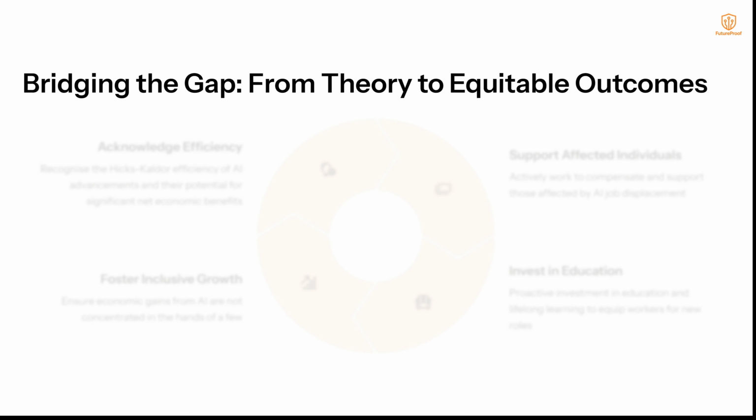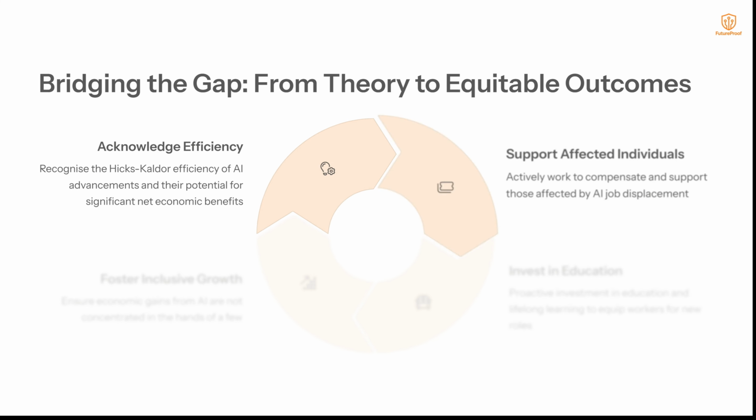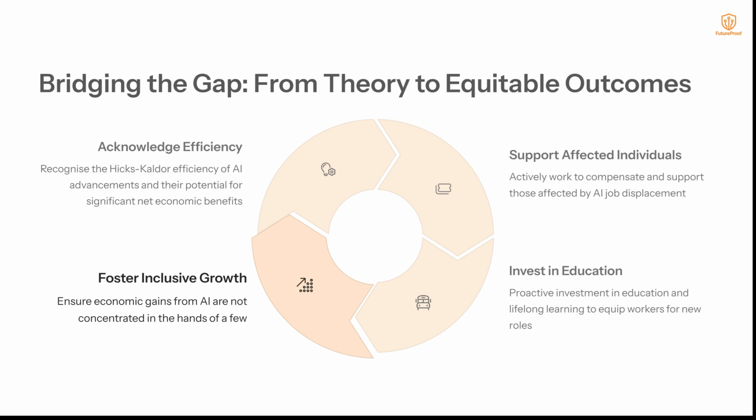Bridging the gap from theory to equitable outcomes. In knowledge efficiency, we should first recognise the Hicks-Kaldor efficiency of AI advancements and their potential for significant net economic benefits. Support affected individuals. We need to actively work to compensate and support those affected by AI job displacement. Invest in education. We need proactive investment in education and lifelong learning to equip workers for new roles. Foster inclusive growth. We need to ensure that the economic gains from AI are not concentrated in the hands of a few.